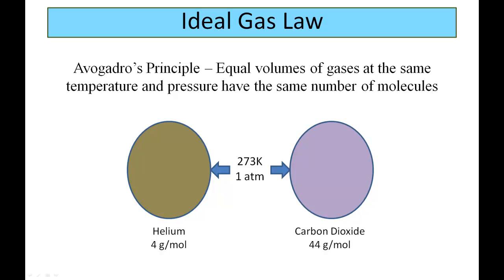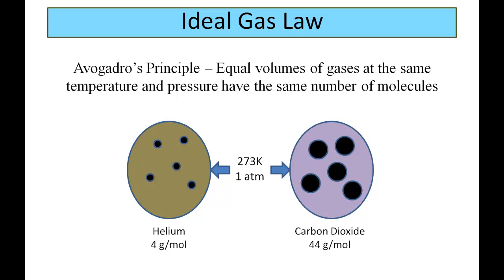What you'll notice is Avogadro said that they are the equal volumes. We'll go ahead and assume those balloons are the exact same size. That if they are at equal temperature and equal pressure, they should have the same number of molecules. So let's see what they look like. You can see that helium's molecules are much smaller than carbon dioxide, but the number of molecules in each balloon is the exact same. So that's what Avogadro's principle suggests, that if these two are at equal volume and equal temperature and equal pressure, they're going to have the same number of molecules as well.